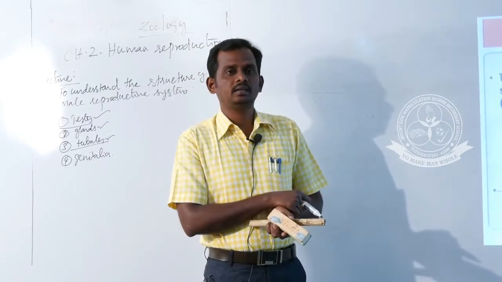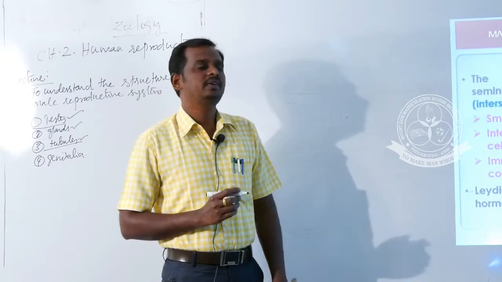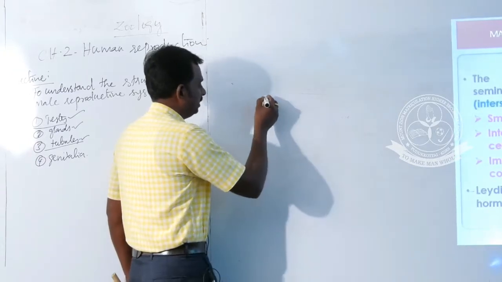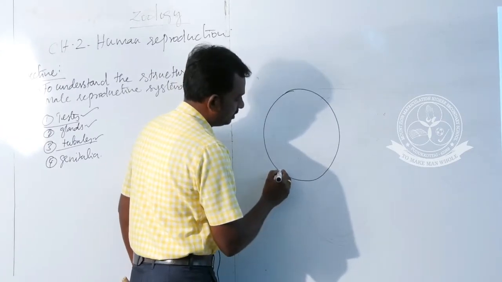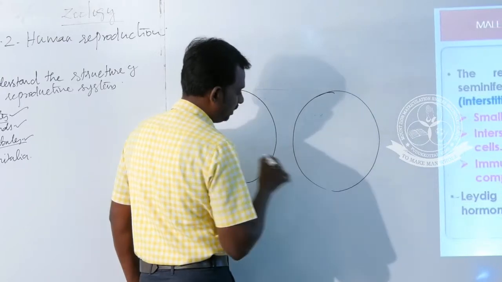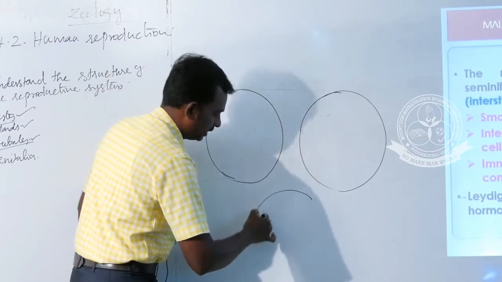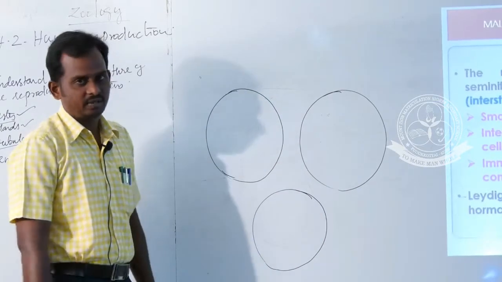Next, we have to understand the cross section of the seminiferous tubules, so we can easily understand this structure. The same structure is also given in your textbook, but I am going to draw three seminiferous tubules to understand one more cell. This is a cross section of seminiferous tubules.